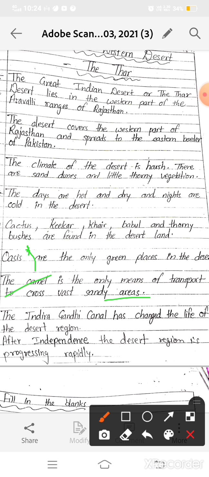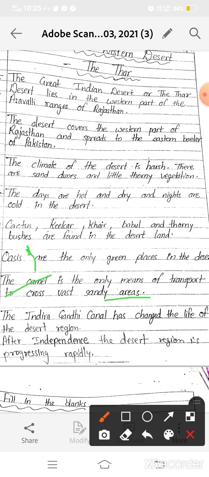The camel has long legs, and it covers a long distance in one step. Also its feet are padded, which helps it to walk through thick sand easily. Those are the reasons. And also the camel can live without water for many days. So these are the features which make it survive in the desert region, and that is why the camel is also called the ship of the desert.